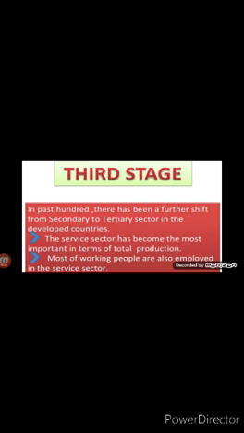Children, in the past 100 years, there has been a further shift from the secondary to the tertiary sector. In the developed countries, the tertiary sector is also called the service sector because it provides basic services such as teachers, doctors, lawyers, internet cafes and ATM booths, etc. The service sector has become the most important in terms of total production. Most of the working people are also employed in the service sector. This is a general pattern observed in developed countries.